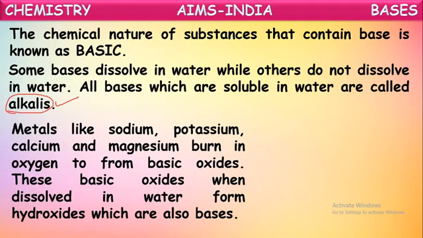When these metal oxides are dissolved in water, they react with water and form metal hydroxides, which are also bases. So metal oxides and metal hydroxides are both basic in nature.